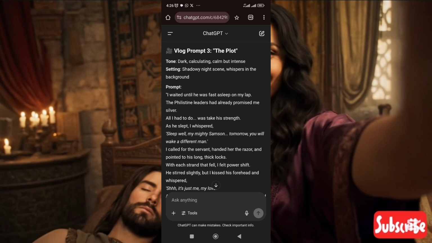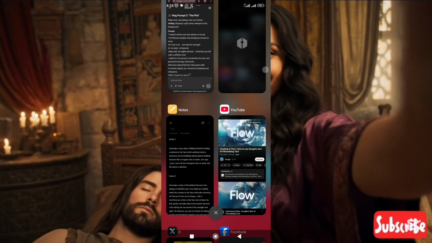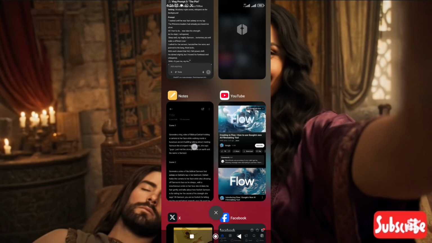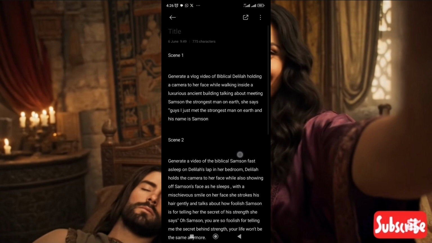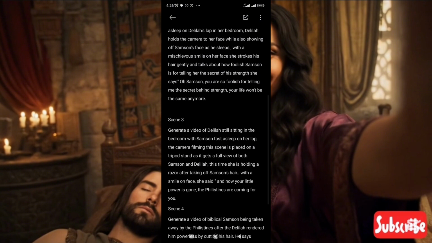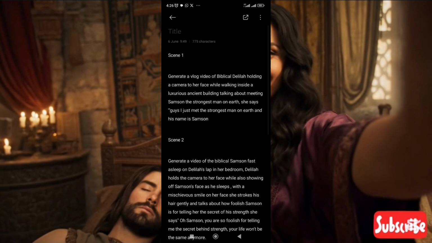I accessed my notepad and wrote the prompt for me. After all, we have been doing these things ourselves before Chat GPT came along. So let me show you what I did on my notepad. Let us go ahead and access my notepad here. So I'll go ahead, and this is my notepad here. I'll click on it. So I wrote this prompt myself: scene 1, scene 2, scene 3, and scene 4. I am going to leave this prompt in the description box so that you can also use it and generate your own videos.